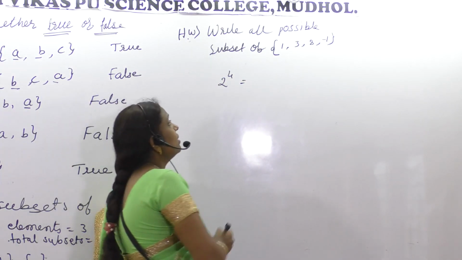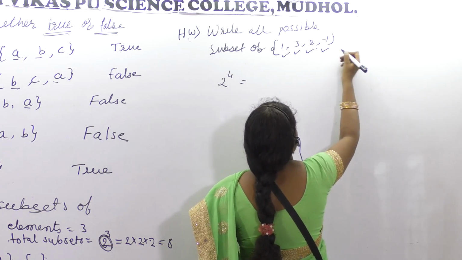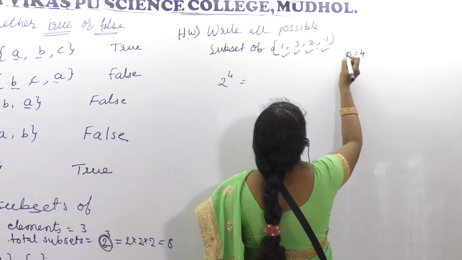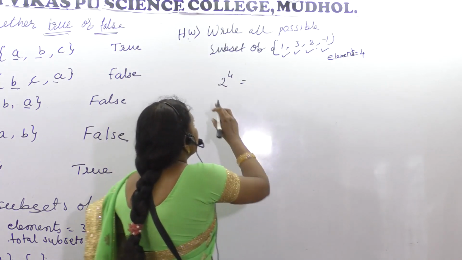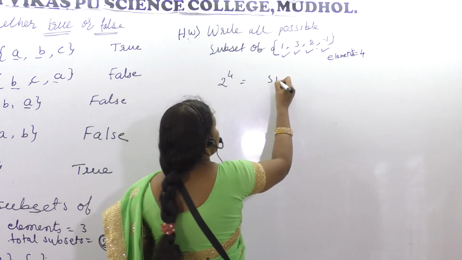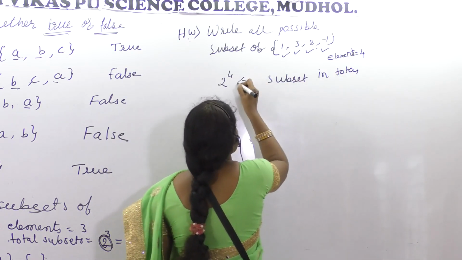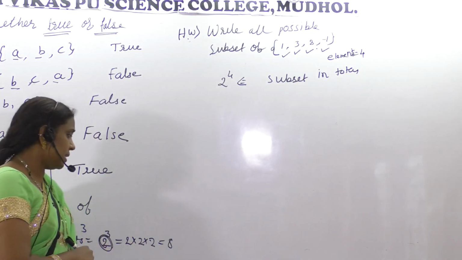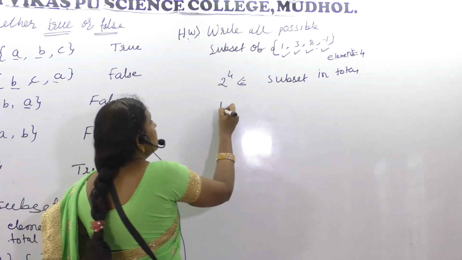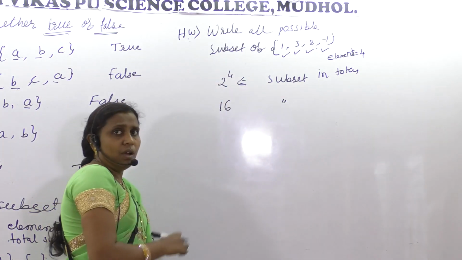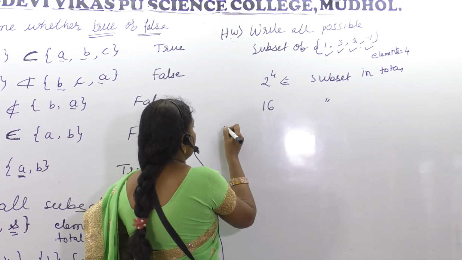How many elements are there here? Total 1, 2, 3, 4. 4 elements. So total subsets: 2 raised to 4 means what, students? 8 2s are 16. 16 subsets you have to get. What all 16 subsets are you getting? That you please check.